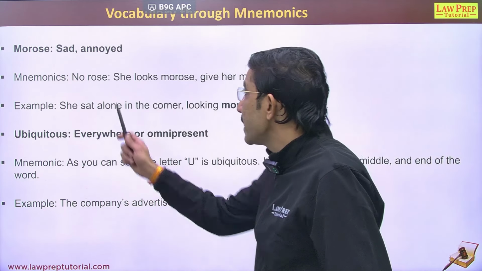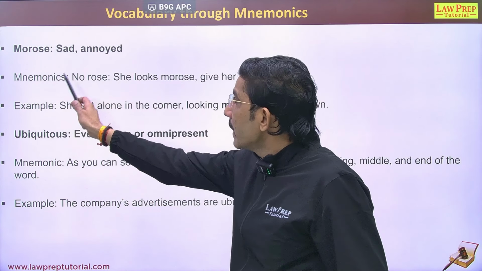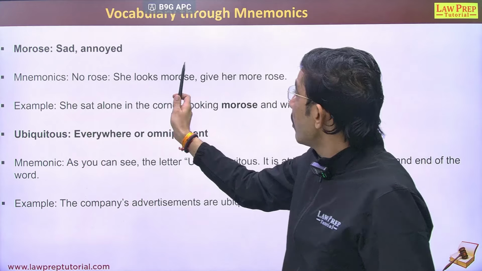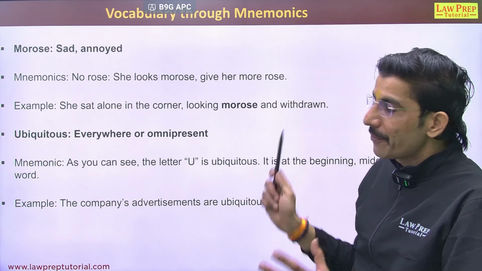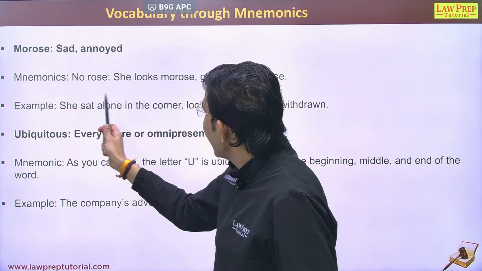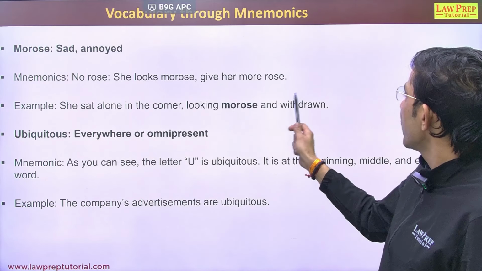Morose. Morose means sad or annoyed. Mnemonic: mo means morose. She looks morose, give her more rose. It will be funny. Example: She sat alone in the corner, looking morose and withdrawn.